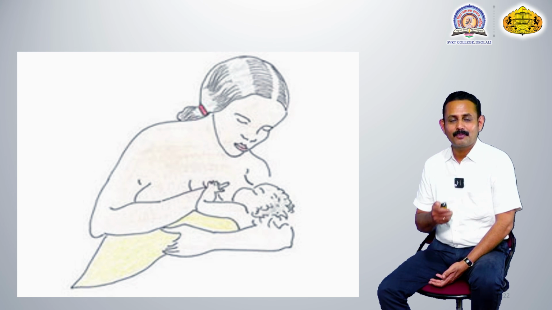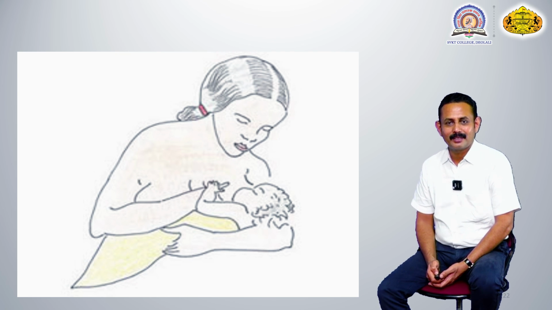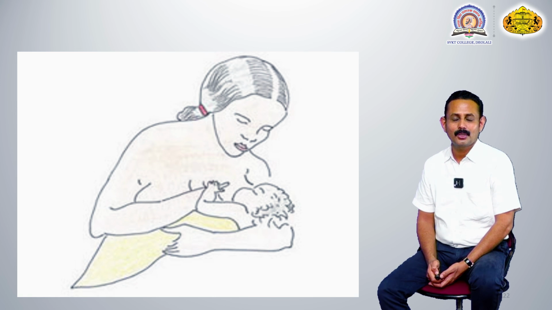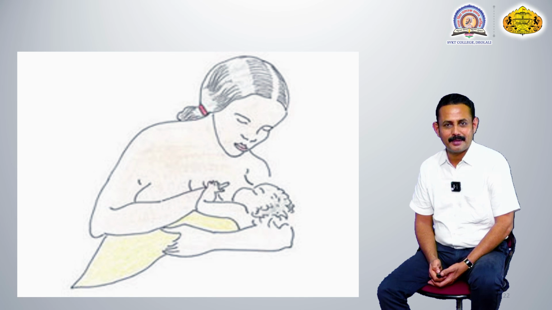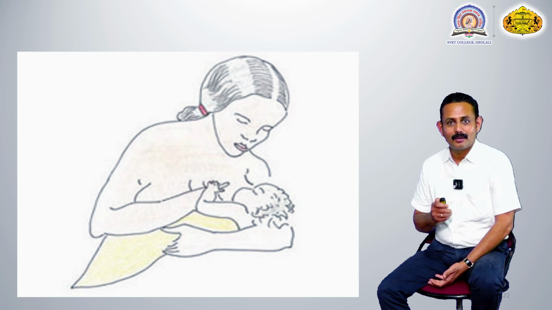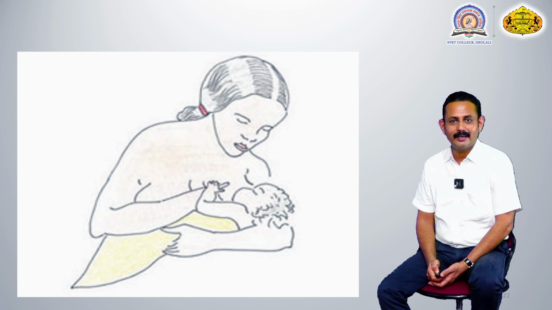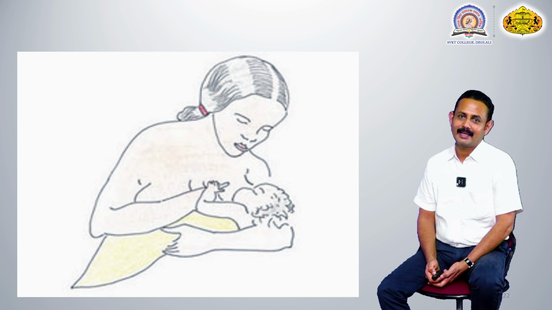If disease-causing organisms enter through air, food or water, due to the weak immunity of that baby they get entry and may cause disease. But the milk of the mother, in the early days of childhood, contains different types of antibodies, and via the milk the baby gets these antibodies and protection against these illnesses.